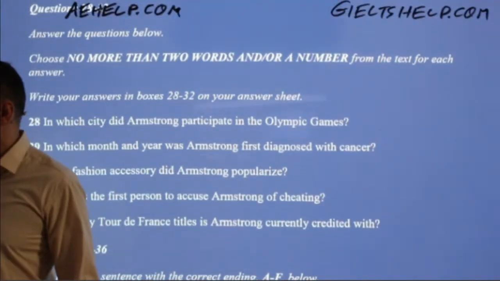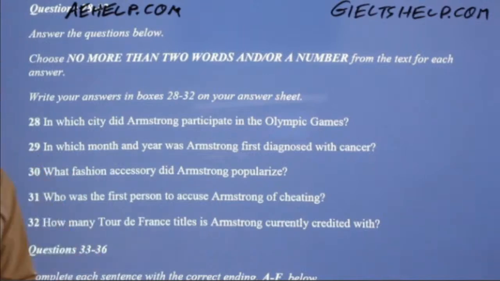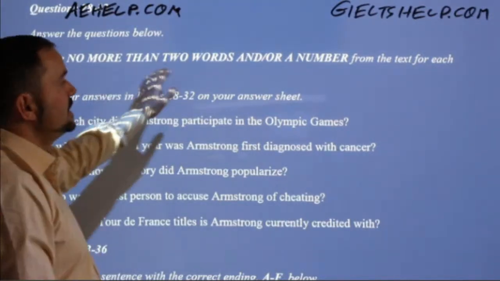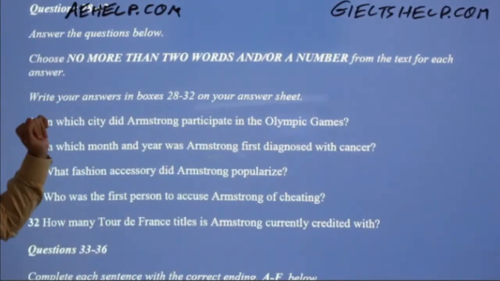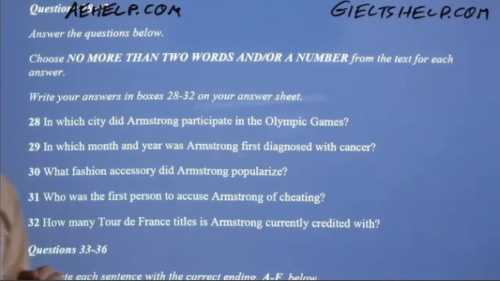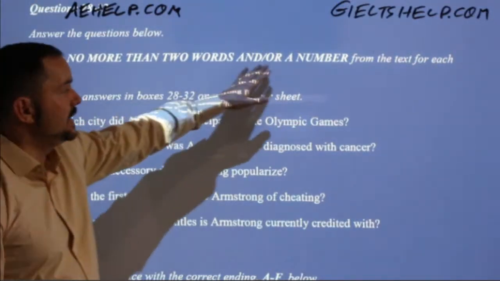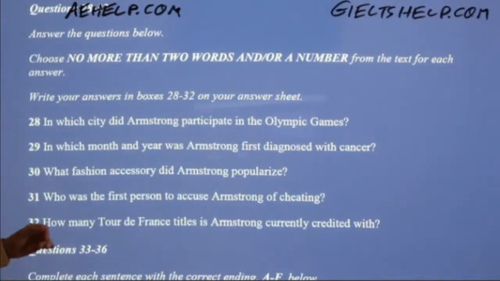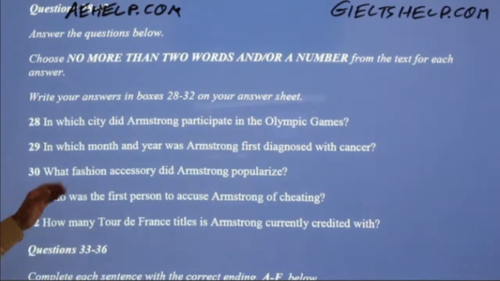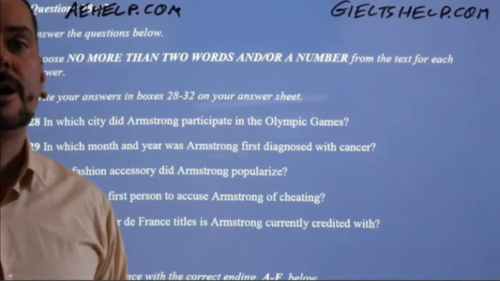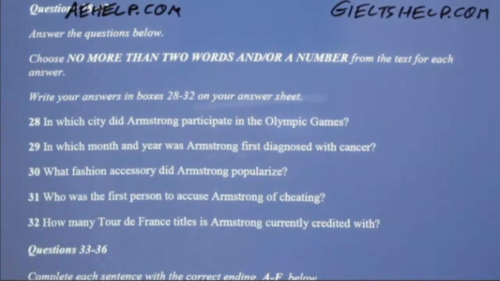Okay, so here we go. It's no more than 2 words and or a number from the text for each answer. So you want to give your answers from the text. And here, this is called a short answer. Okay, so 2 words and or a number. All right. Write your answers in boxes 28 to 32 on your sheet. So these will definitely help you with understanding the passage. So you should read these.